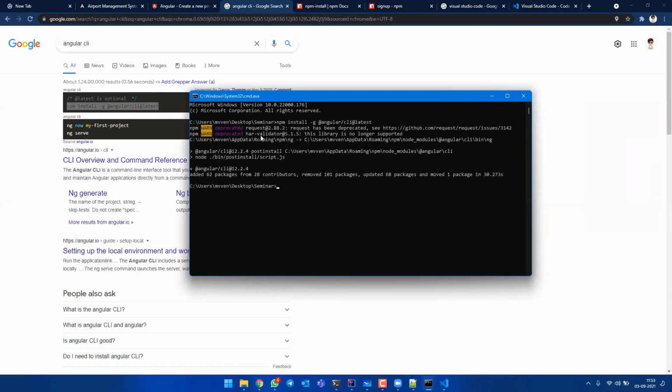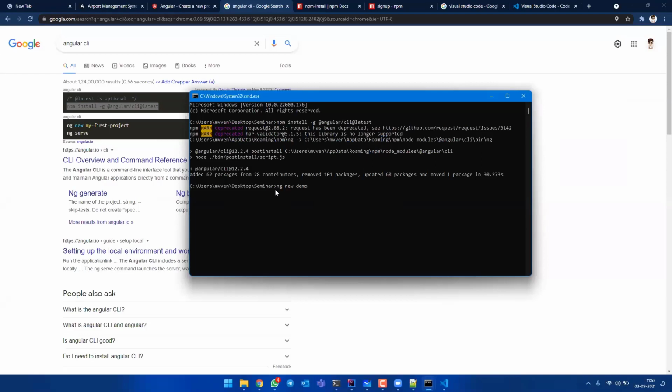So I have gone to this place, right? In the desktop, I have gone to the seminar folder. In here, type ng, in the sense Angular, but in the short form they call it ng new, and your project name, whatever project you are starting. For example, now my project name will be demo. Always keep your project name in small letters. Do not use capital letters, and do not make your first letter capital either. Never ever use that. Use only smaller letters, not capital letters.